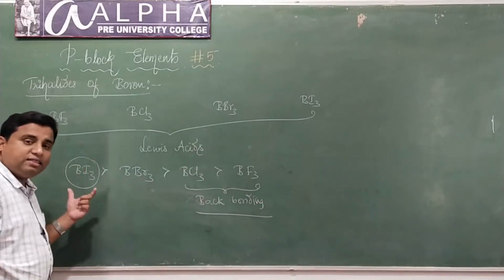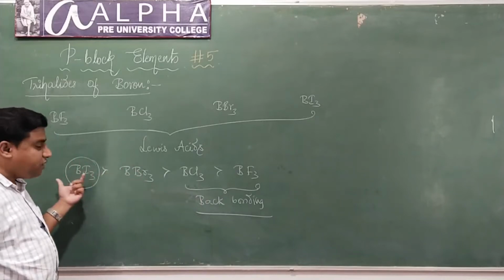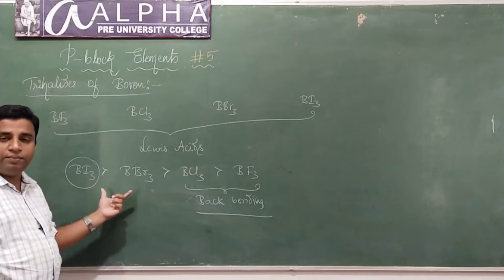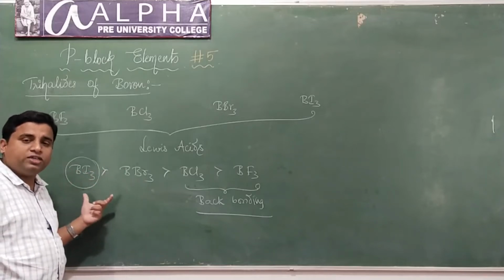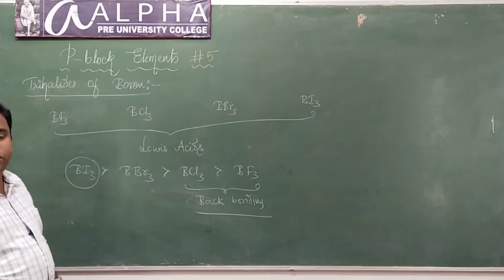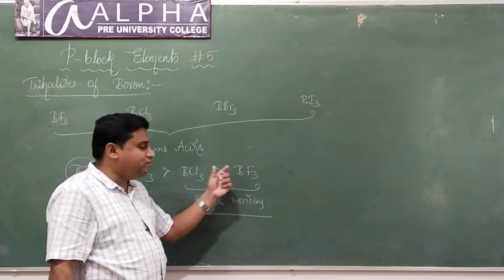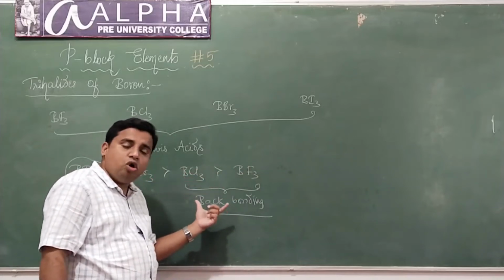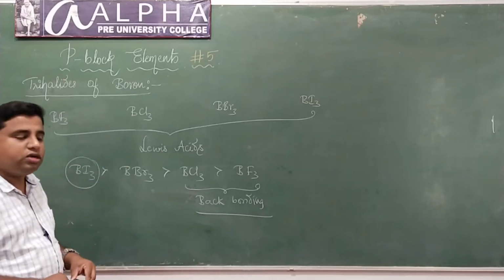But there is nothing like back bonding in boron triiodide and boron tribromide. They will not undergo back bonding. There will be no back bonding in these two cases. Hence they are going to be strong Lewis acids. Let us understand how boron trifluoride and boron trichloride undergo back bonding and what exactly this back bonding is. Understood?